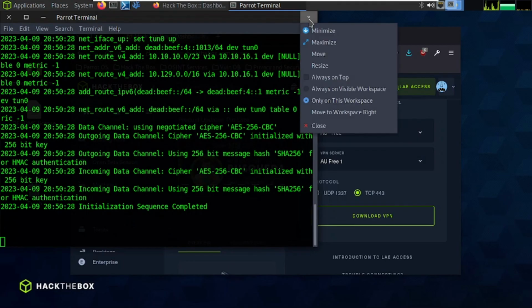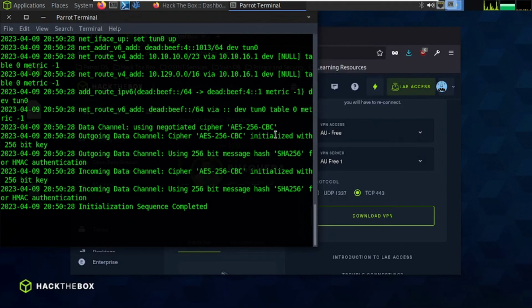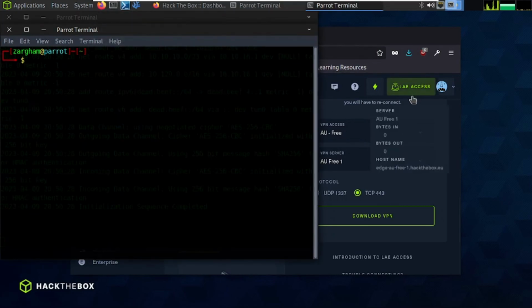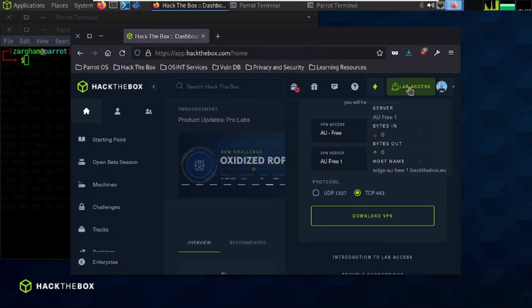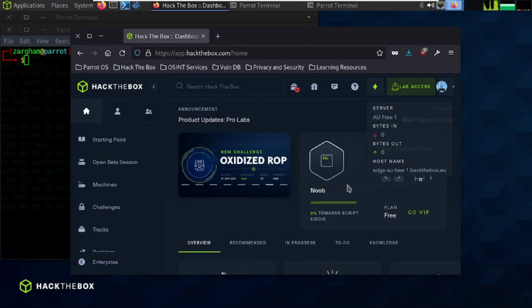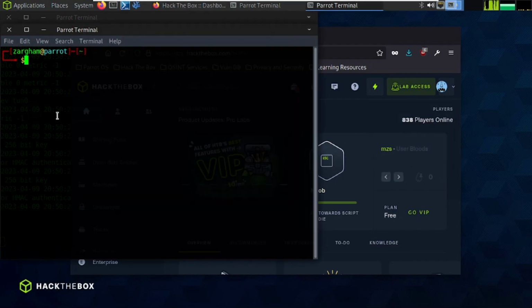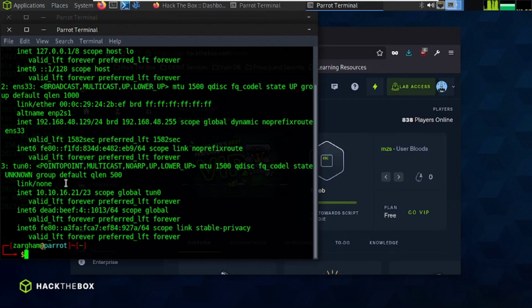Let's check now our IP. Yes, as you can see, we have connected this machine with our server. You can be sure by seeing here, and also we can check our IP. Now our IP is this 10.10.16.21 on 23 subnet. Okay, thank you very much.